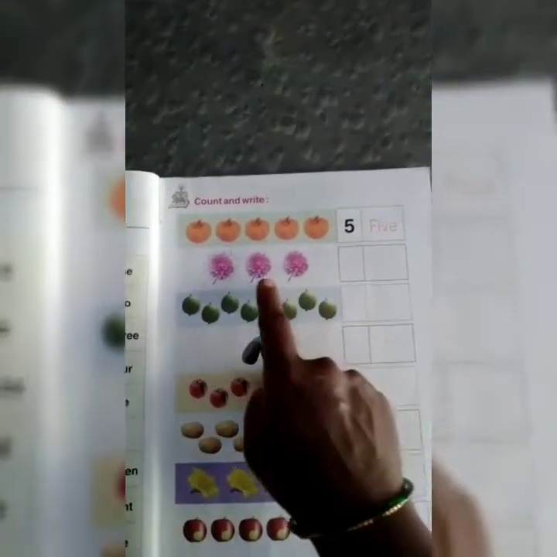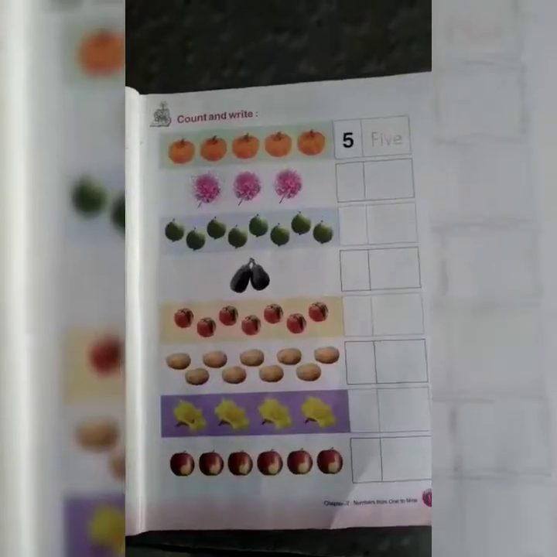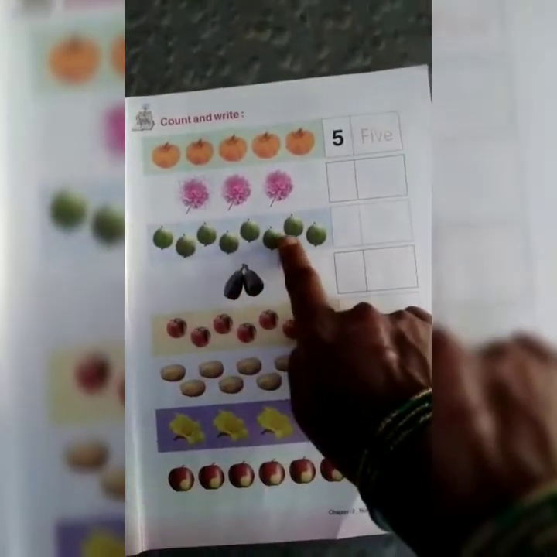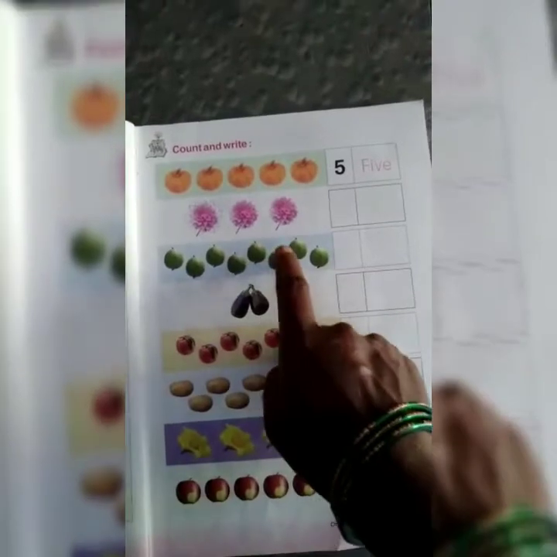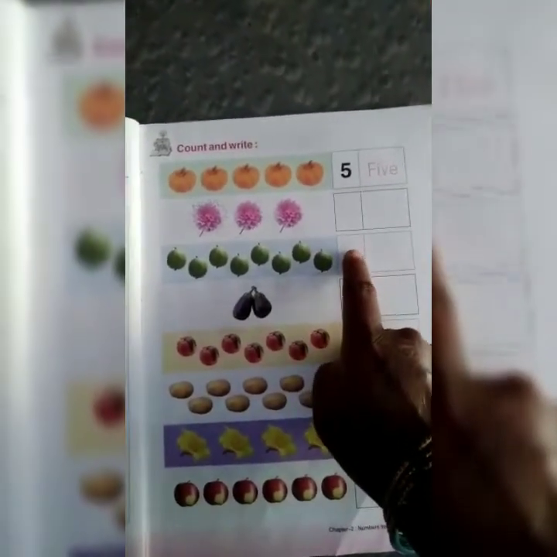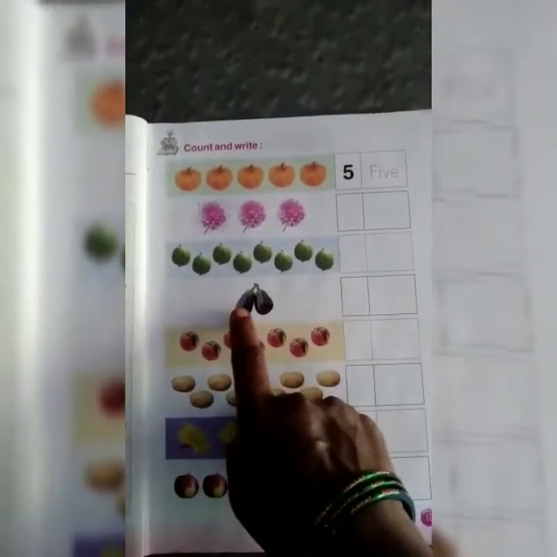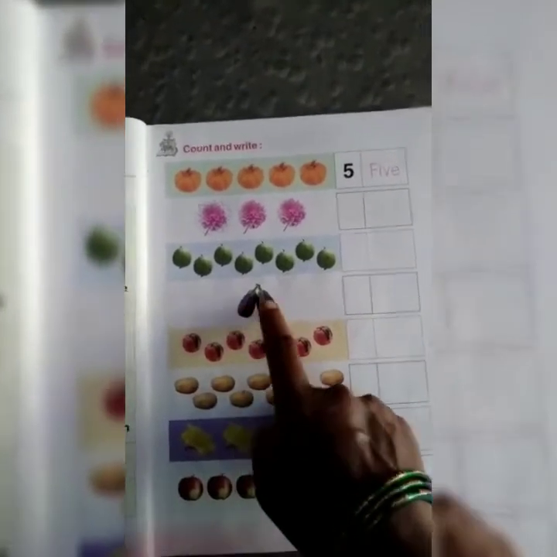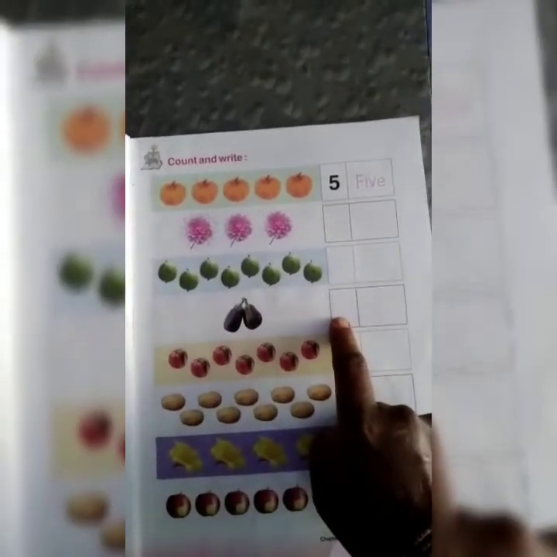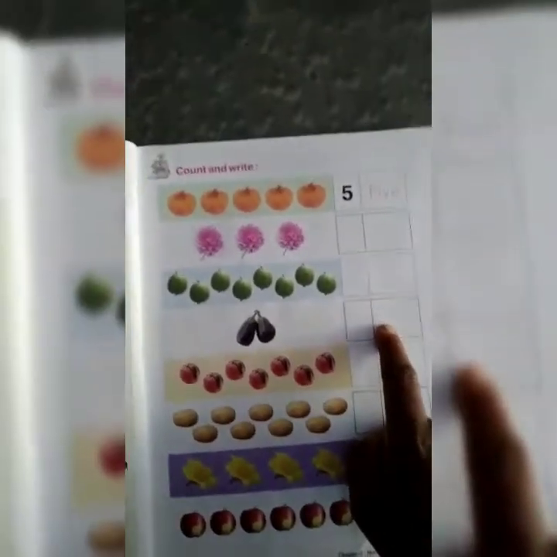FIVE. Okay. Let us count the flowers. How many flowers are there? 1, 2, 3. Write the. These are guavas. How many guavas are there? 1, 2, 3, 4, 5, 6, 7, 8. Write the number 8 in first box. Write the number name in second box. How many pictures are there? 2 pictures. That is brinjal. How many brinjals are there? 2. Write the number in first box, number 2. Another box, number name.